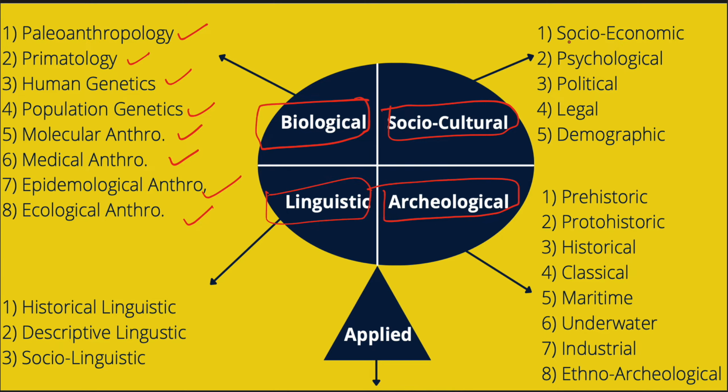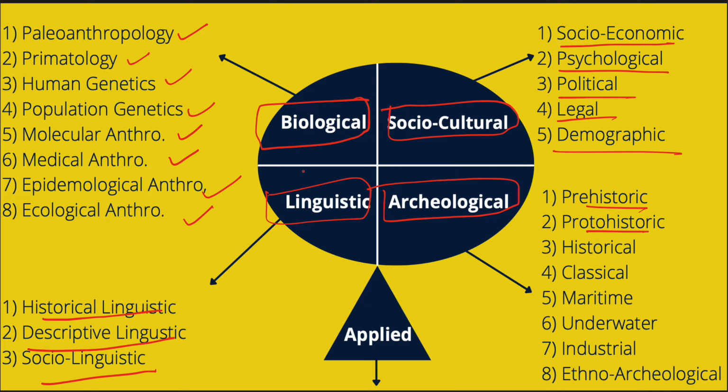Sociocultural consists of socioeconomic, psychological, political, legal, and demography. Archaeology has many more branches, as you can see on the screen: prehistoric, protohistoric, and historical. Linguistic will have historical linguistics, descriptive linguistics, social linguistics, etc.